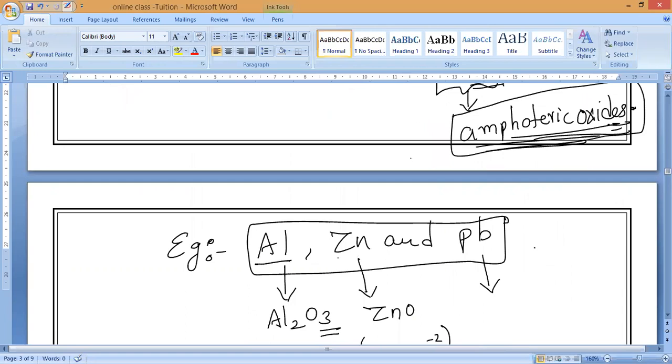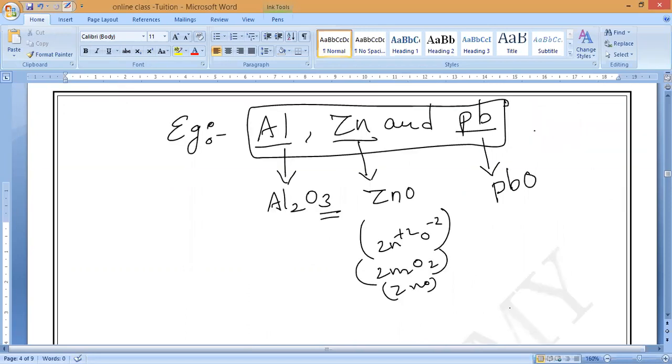So we have three metals which will show these characteristics, which will react with acids. Aluminium, zinc, and lead. Lead, Pb. So lead oxide, PbO.